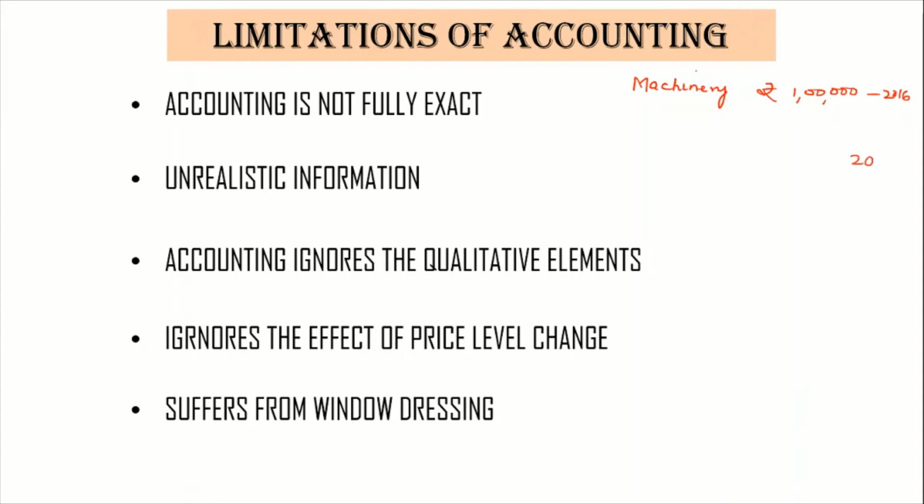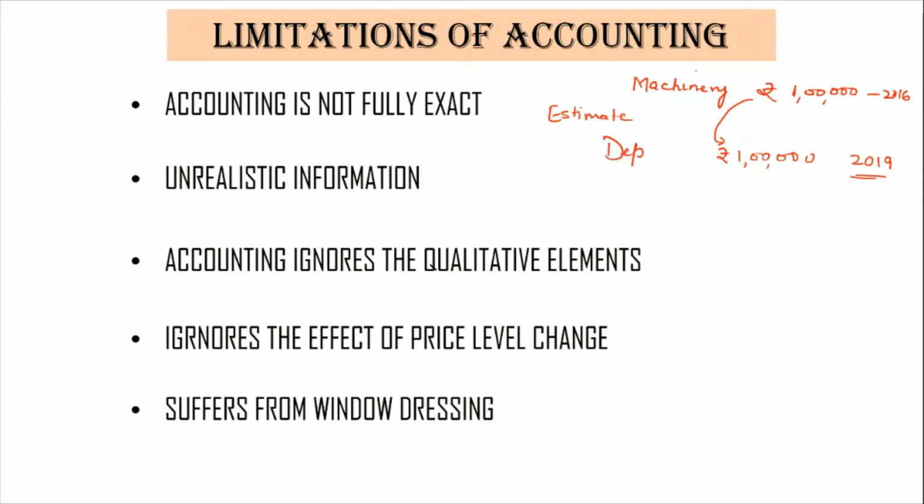Suppose in the year 2019, we cannot see that usage of the machinery, but we also cannot show it as rupees 1 lakh in this year. After 3 years, we can't show it as rupees 1 lakh. So there is a reduction in the machinery during these 3 years, which we estimate, that every year some part of the machinery is being depreciated.